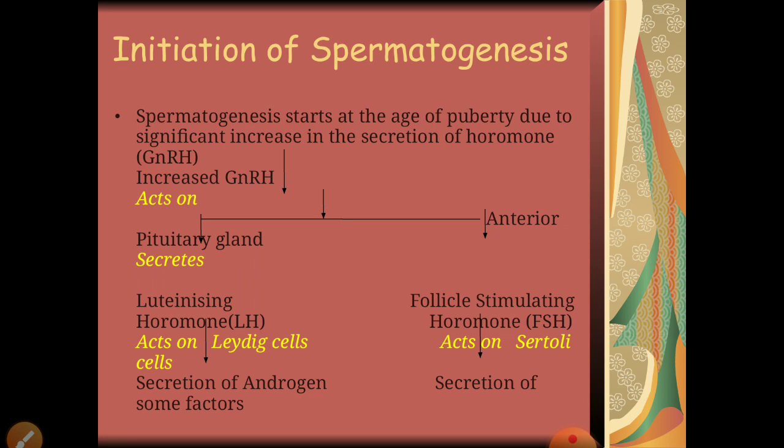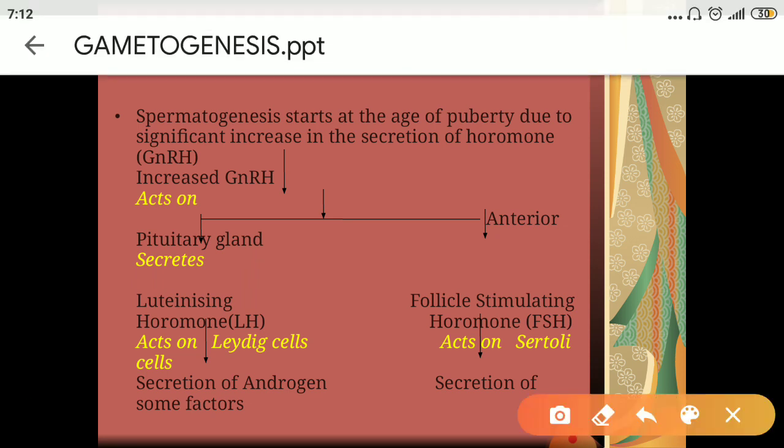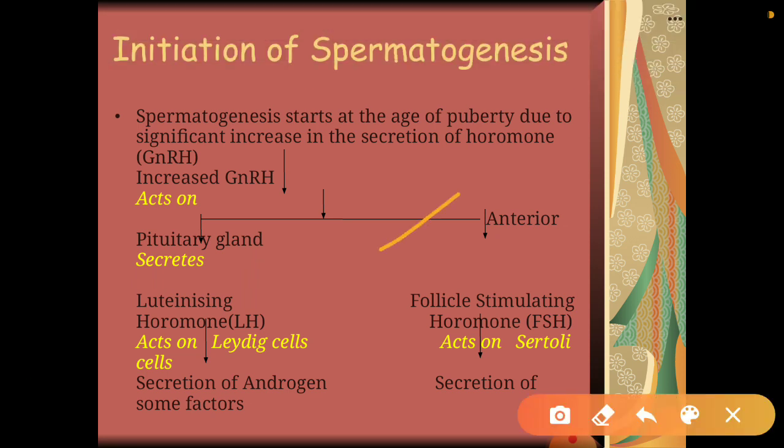GnRH is released from the hypothalamus in the brain, and it acts on the anterior region of the pituitary gland, stimulating it to synthesize and secrete two hormones. One is called LH and the other is called FSH. LH is luteinizing hormone, and FSH, as you can recall, is follicle stimulating hormone. So the anterior pituitary gland secretes two very important hormones, LH and FSH.